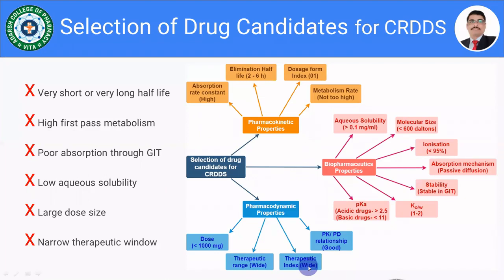So in this session, we have discussed the disadvantages of controlled drug delivery system. Yes, we have discussed the rationale behind designing of the controlled drug delivery system, and we have discussed the selection of drug candidate for the controlled drug delivery system.